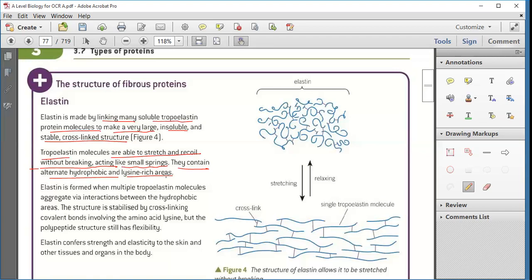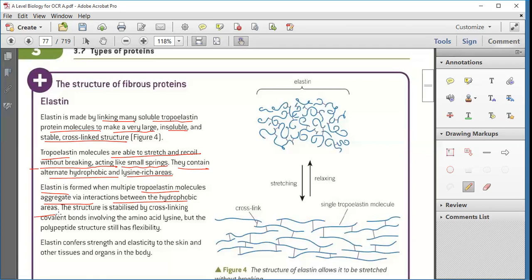Got it? Yeah. Now, elastin is formed when multiple tropoelastin molecules aggregate via interaction between the hydrophobic areas. Now, elastins are nothing but groups of tropoelastin, multiple groups of tropoelastin, via interaction between the hydrophobic areas.